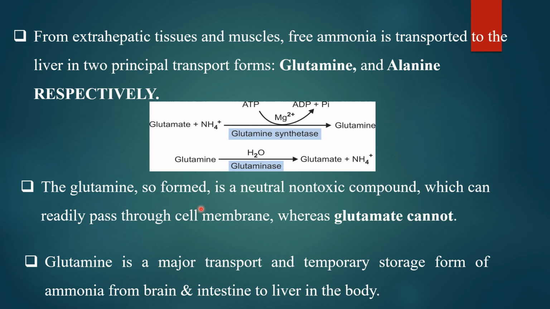The glutamine so formed is a neutral, non-toxic compound which can readily pass through the cell membrane, whereas glutamate cannot. So it is always the preferred one as far as transportation all through the body is concerned. Glutamine is the major transport and temporary storage form of ammonia from brain and intestine as well to the liver.